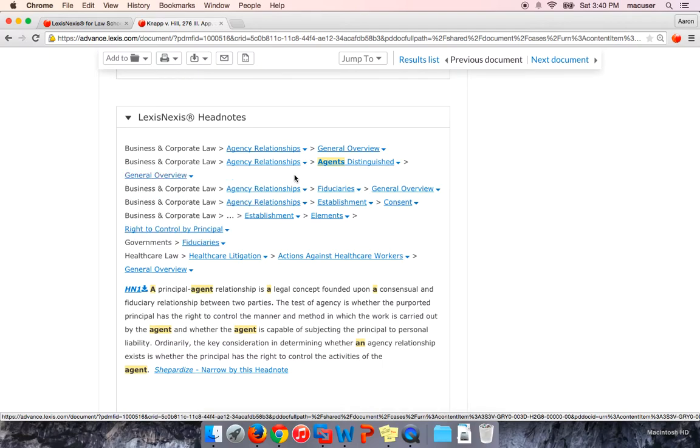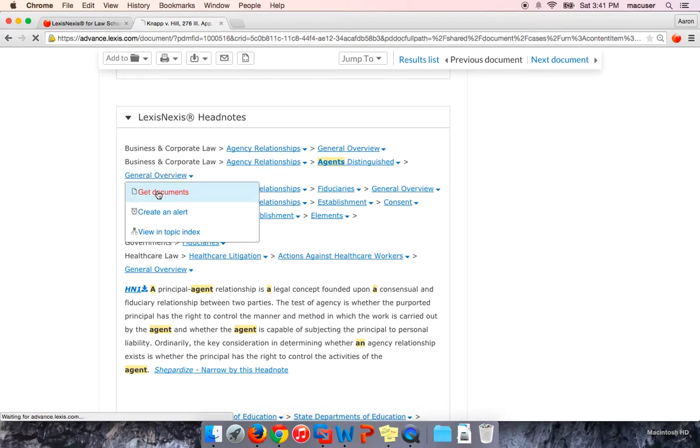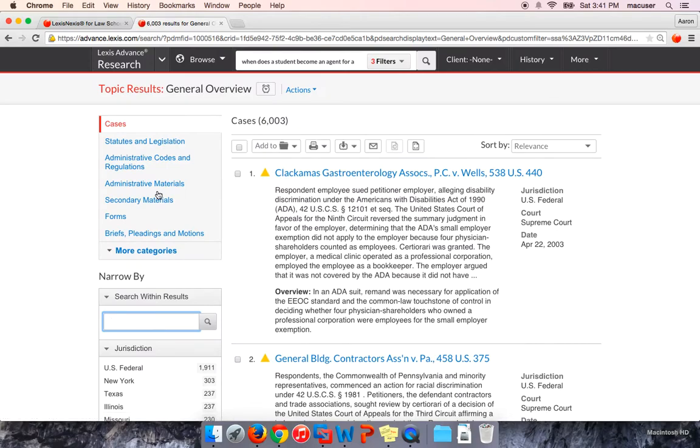If this is a head note that's related to what you're researching, let's say, for example, it's talking about agents and agency relationships, you can click on the little drop down, hit Get Documents, and that will give you a list of every single case on Lexis with a similar head note. So now we have a full list of every case that has that exact head note somewhere in the case.